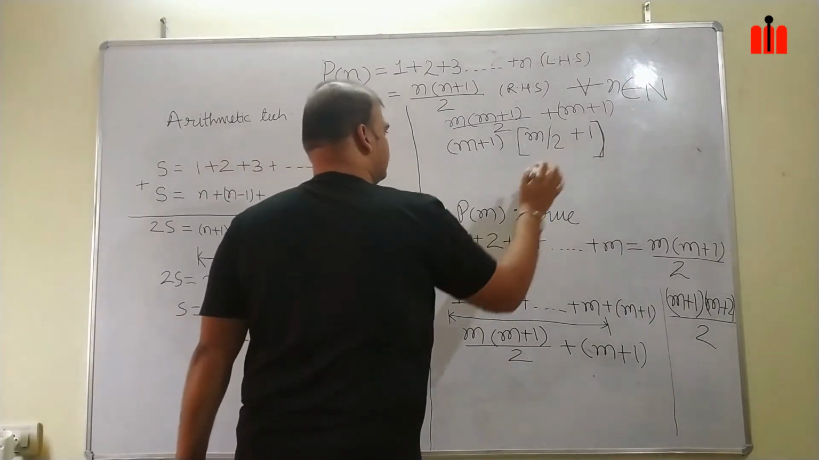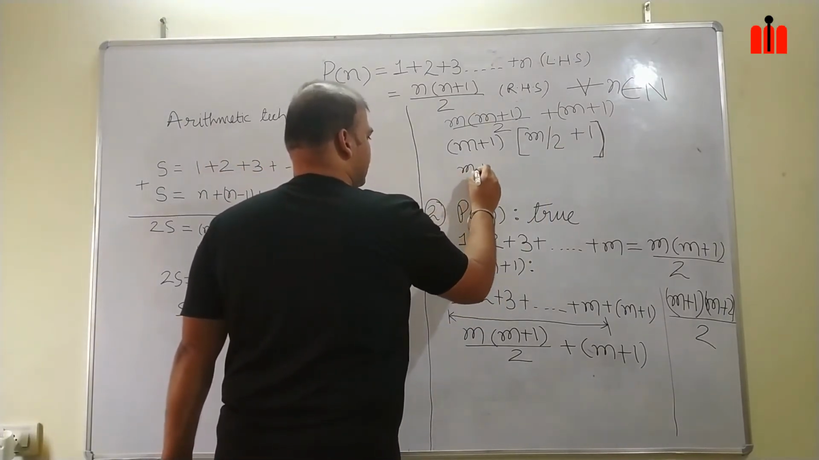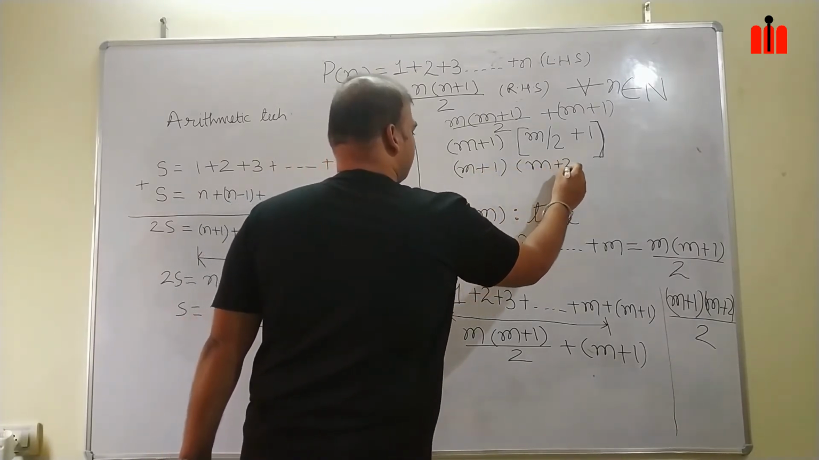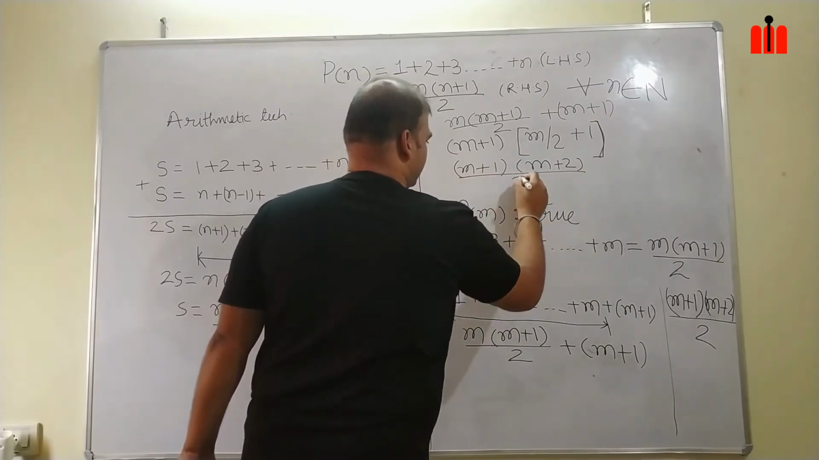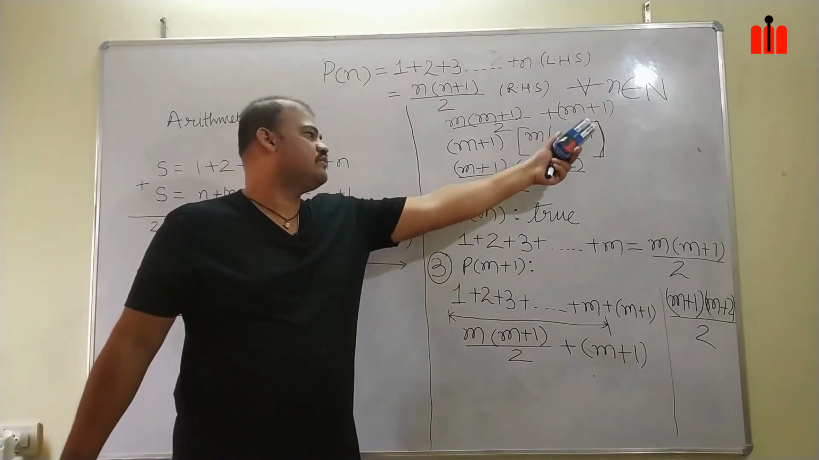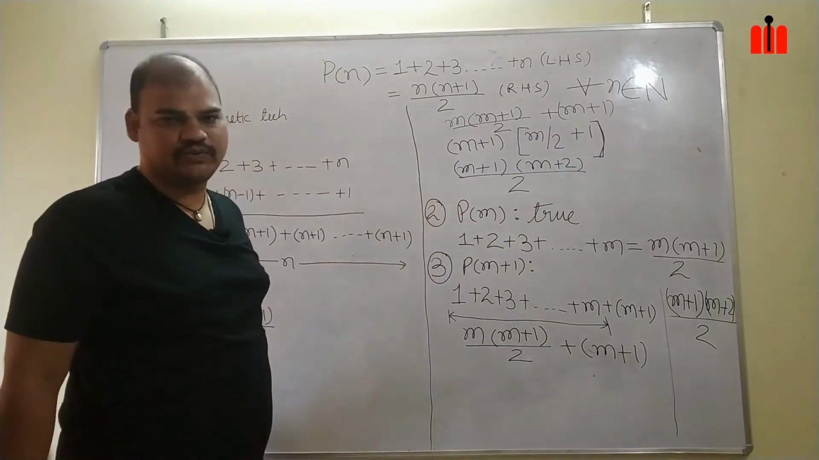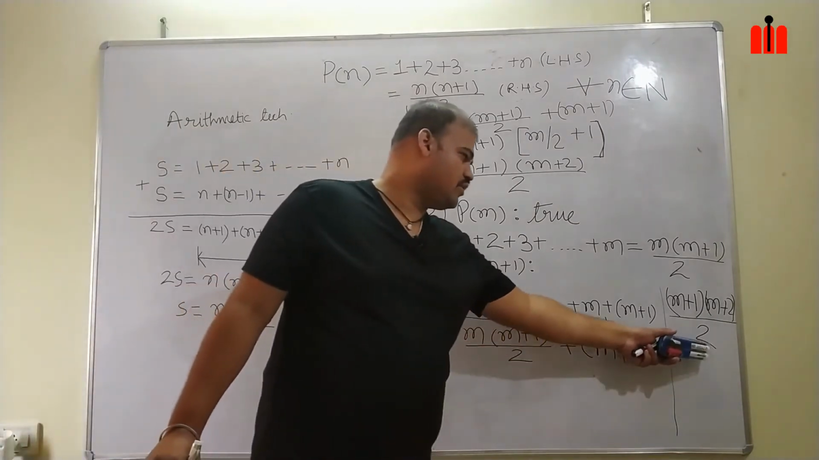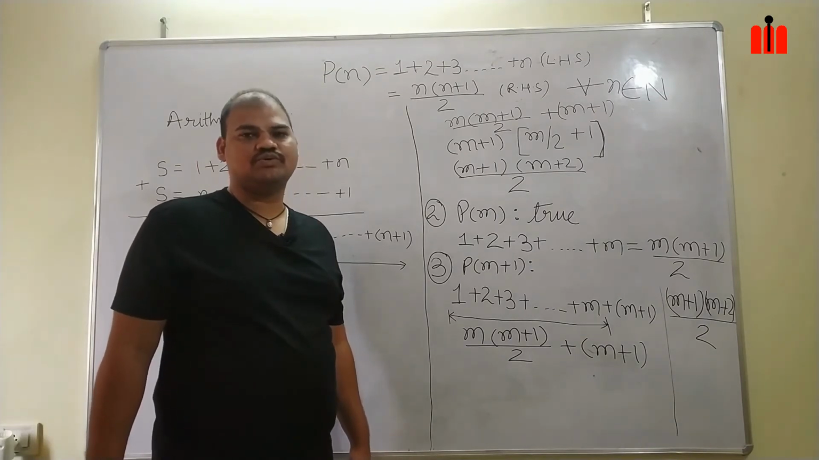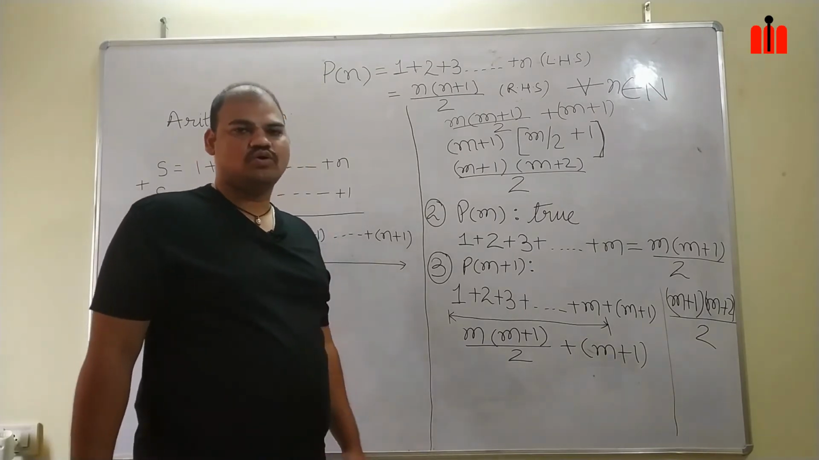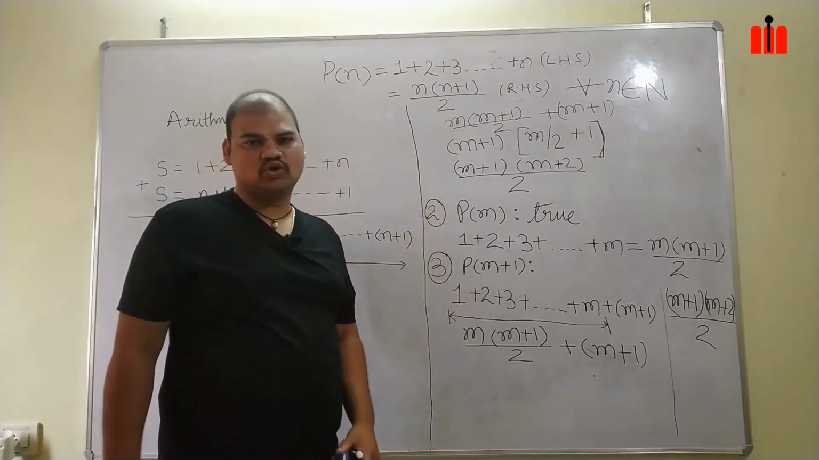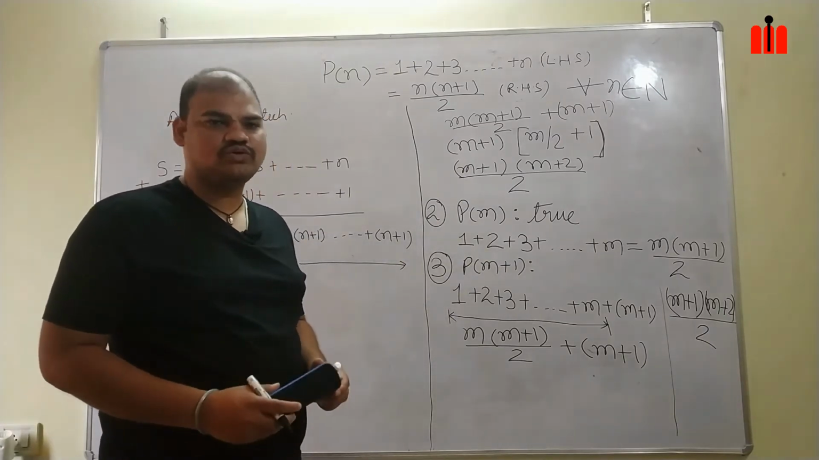Take 2 as LCM here, then you will get m plus 1 times m plus 2 by 2. If you take LCM 2, then it will become m plus 2 whole divided by 2. So we have arrived at our RHS, which is m plus 1 times m plus 2 by 2. So we got P(m plus 1) is true.